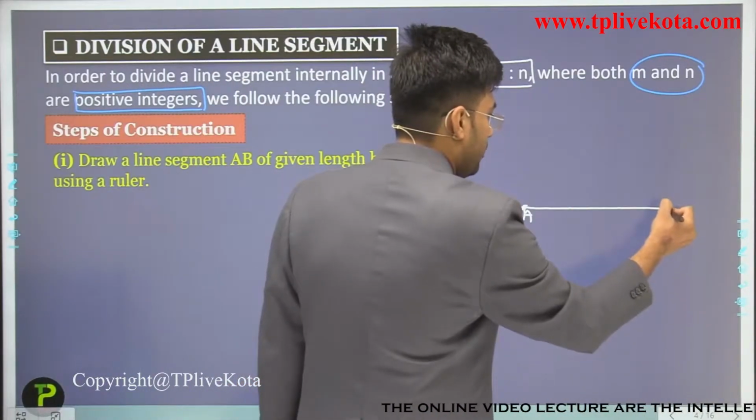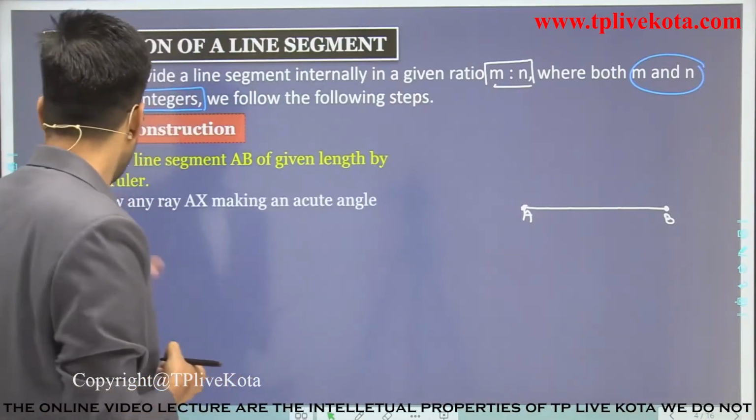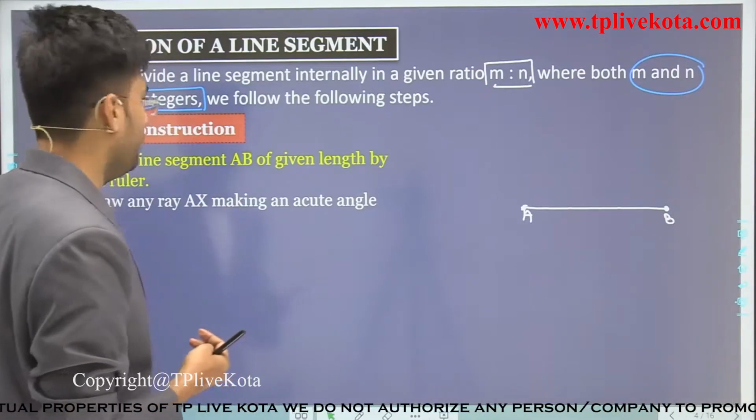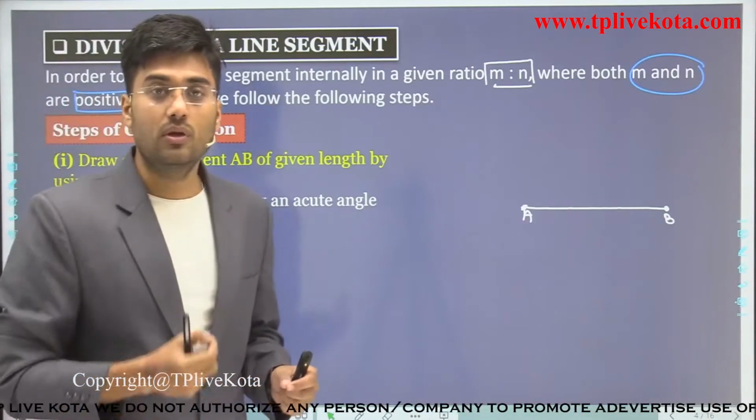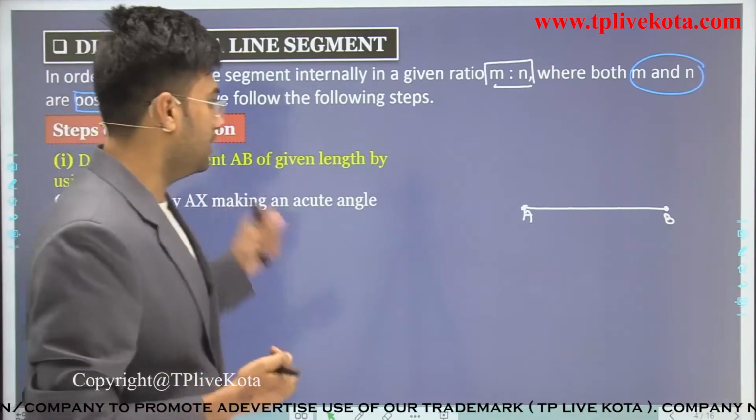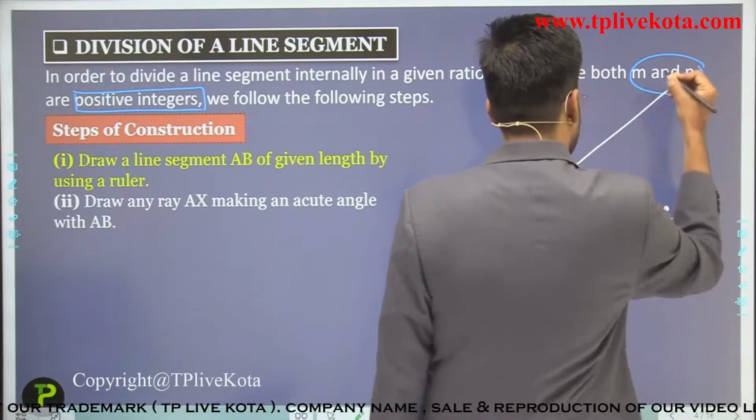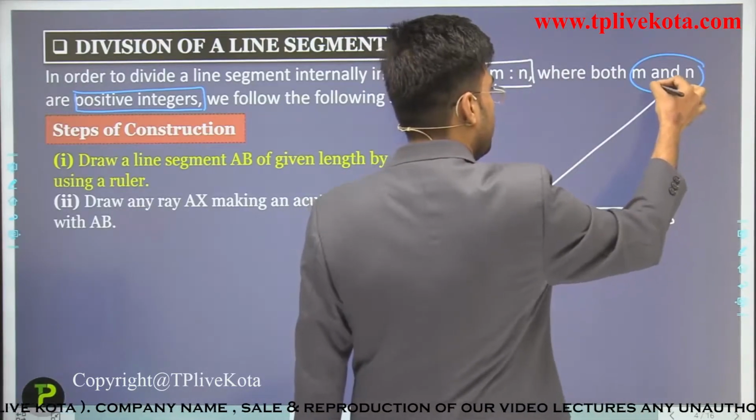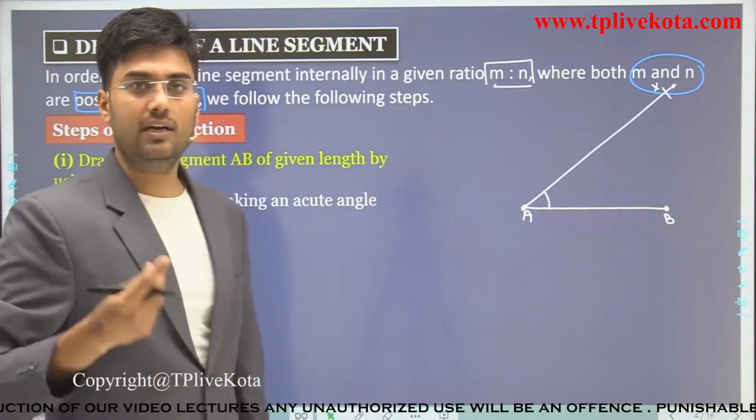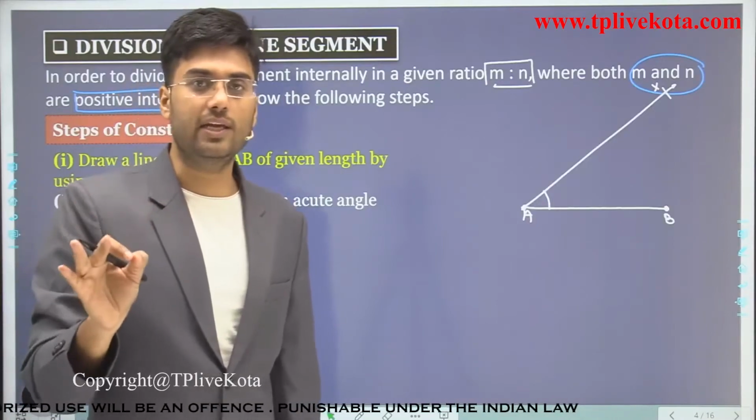Now what is the next step? The next step is to draw any ray AX making an acute angle with AB. Let this be the ray AX which makes an acute angle, any acute angle. It is not necessary that you draw some specific angle here. You have to draw any acute angle.